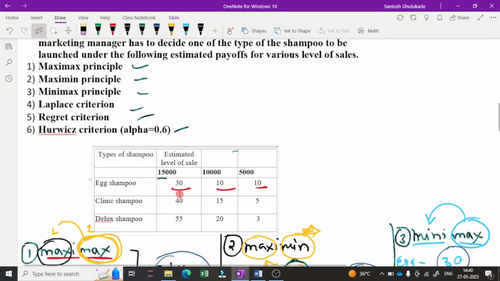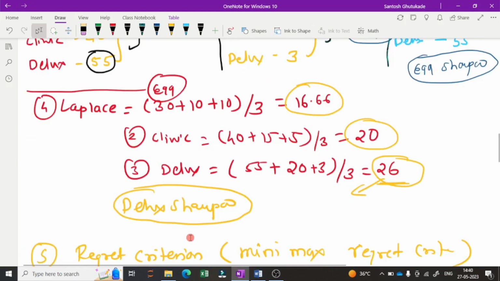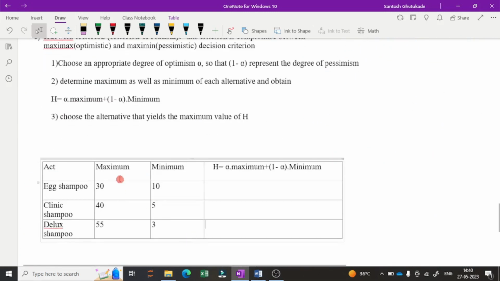For clinic shampoo the maximum is 40 and the minimum is 5, and for deluxe shampoo the maximum is 55 and the minimum is 3. We put these maximum and minimum values in the table: maximum 30, 40 and 55, and minimum 10, 5 and 3.